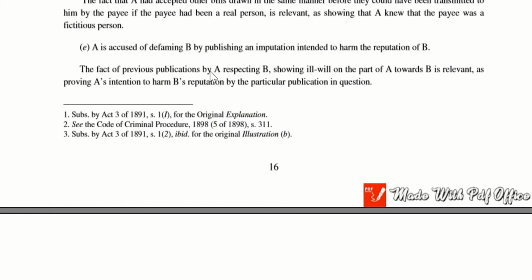Now let us move to the next example. A is accused of defaming B by publishing an imputation intended to harm the reputation of B. So this person, A, has an intention of defaming B by publishing certain articles which harm his reputation. So if there are previous publications where A is respecting B, then this would prove that A has an ill will towards B and it becomes relevant. This is also quite an important aspect.